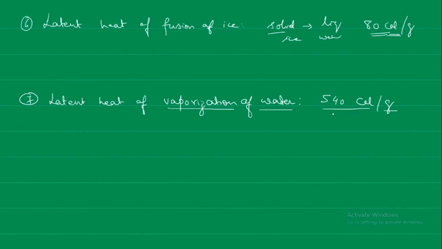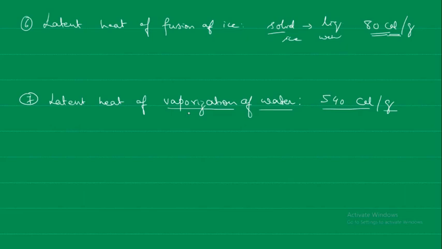The same amount of heat is released when 1 gram of steam condenses to form 1 gram of water at 100 degrees centigrade. This is a high specific latent heat of condensation.